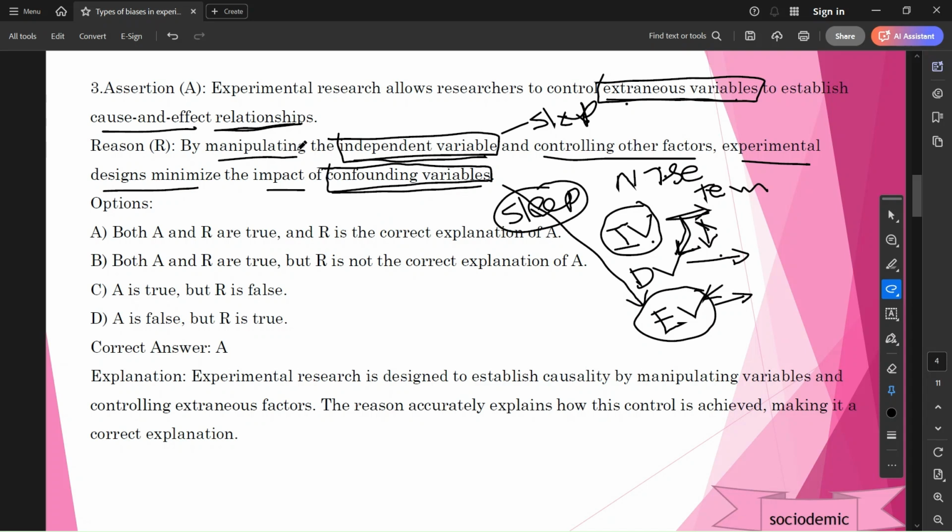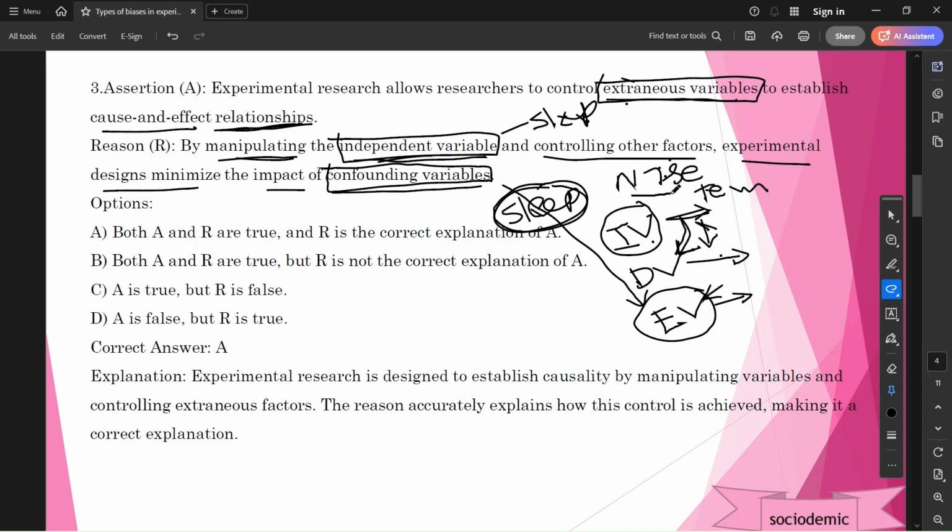Because of the noise, students may not focus on the exam. So it is establishing the cause and effect relationship through this extraneous variable. The reason is: by manipulating the independent variable. What is the independent variable here? Sleep. The independent variable, and controlling other factors.